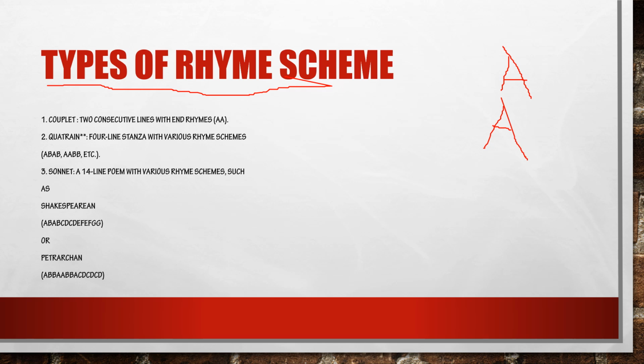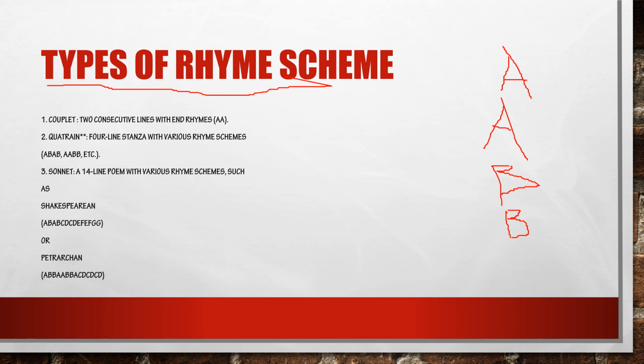So mat, hat, and then comes mouse. So we have to write it as B. Let's see the fourth line, all around the house. So mouse, house, same sound, right? So we have to write it as B. For different sounds, we have to change the alphabet.